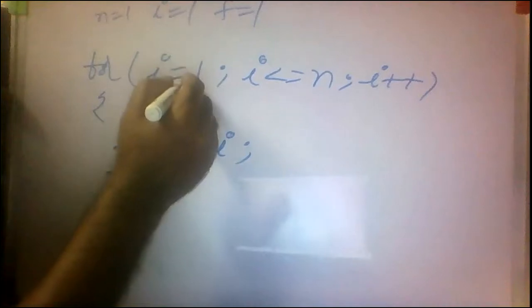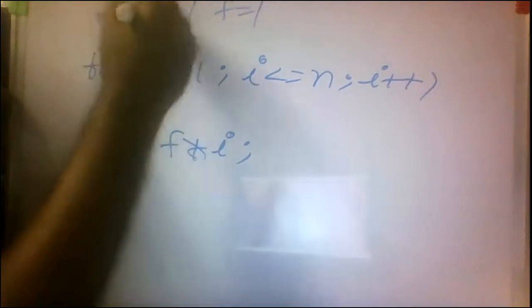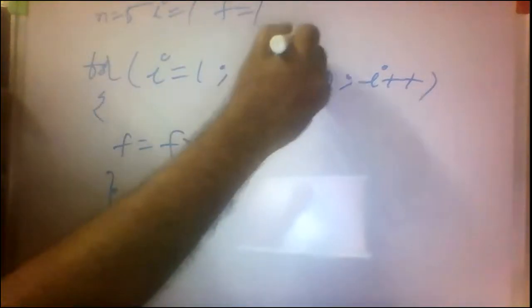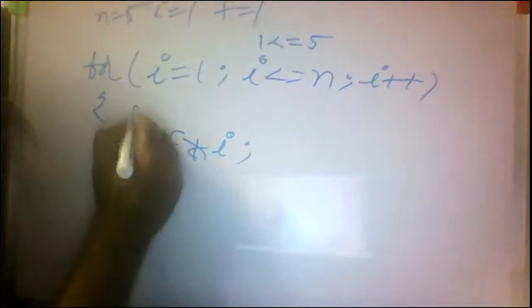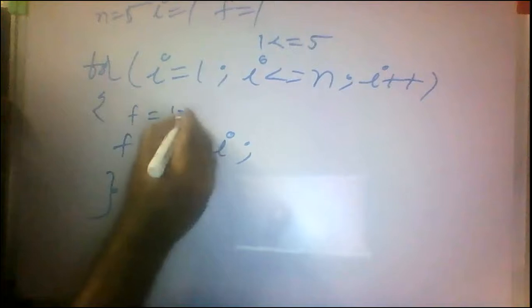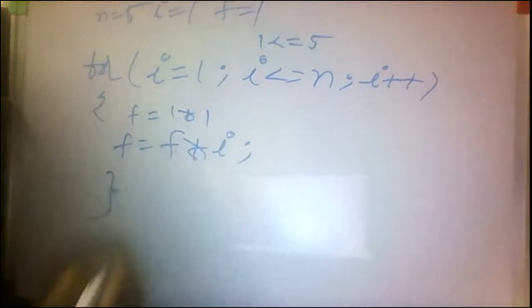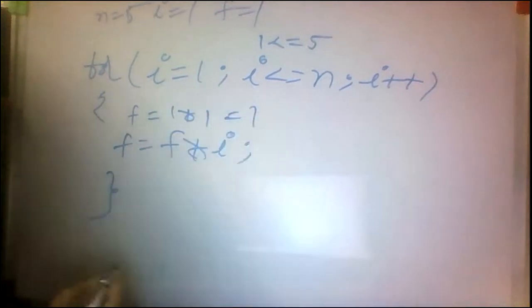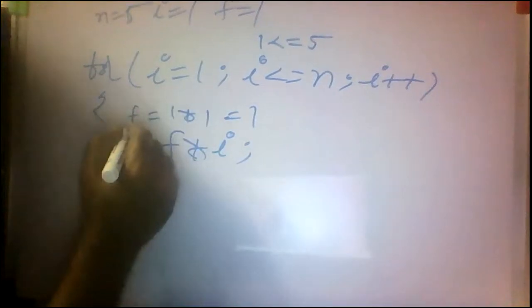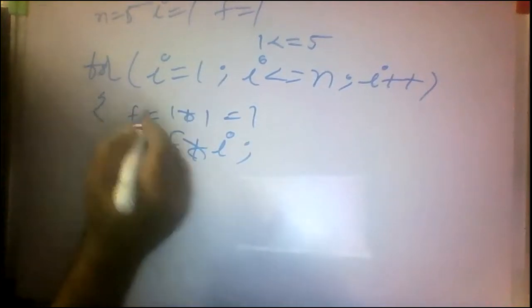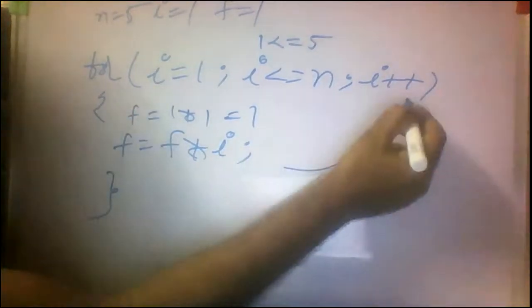What is the value of I? N equal to 5, I value 1, 1 less than or equal to 5, condition is true. f equal to initial value 1, f equal to 1 into I value, which is also 1, equal to 1. Clear? So the old value is replaced by the new f value. Next, go to the incrementation statement.